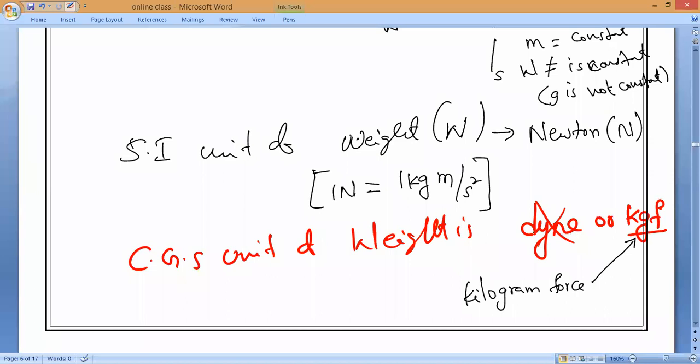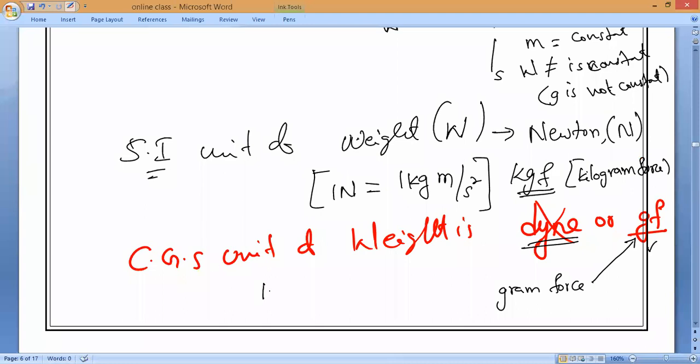But actually, I made a small error. Remember, kilogram force is not the CGS unit. Please rectify. It is also an SI unit only. Gram force is the CGS unit of weight. KGF is an SI unit, like Newton. Newton and KGF are both SI units only. Now for the CGS unit, you can take it as a dyne or as a gram force. This is kilogram force and this is gram force.